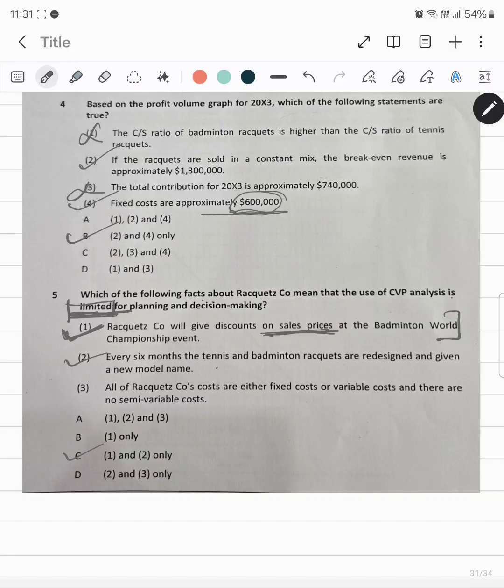You can only change your model name, or you can just redesign after every 6 months, assuming that the variable cost would not be changed and would remain constant. But that is not the case in CVP analysis. In reality, your variable cost keeps on changing, and that is how you achieve economies of scale. So hence 2 is also limited.